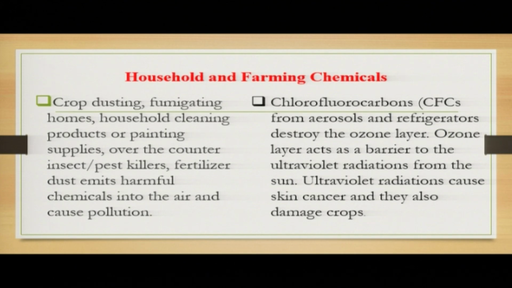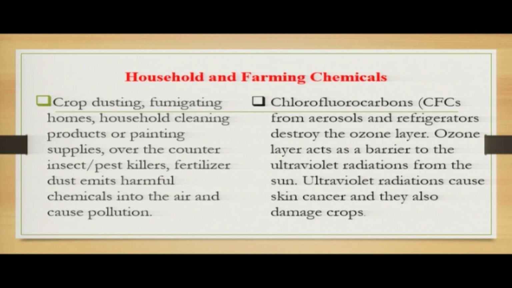Household cleaning products or painting supplies, over-the-counter insect or pest killers, fertilizer dust emit harmful chemicals into the air and cause pollution. We have mentioned these fertilizers, the pesticides that can be used, the herbicides, and other sprays.